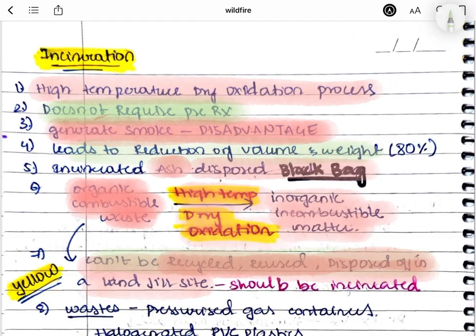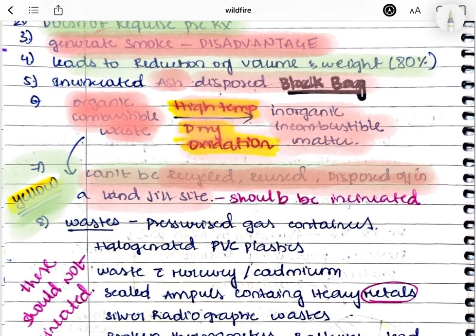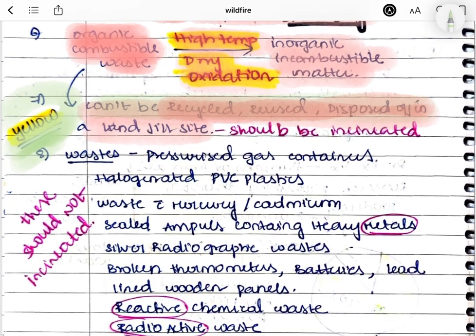It also leads to reduction of volume and weight of this organic combustible matter. When we incinerate, it turns into ash, so there is a reduction in weight and volume of the products. The yellow bag materials are getting converted into ash, which we put in the black bag.